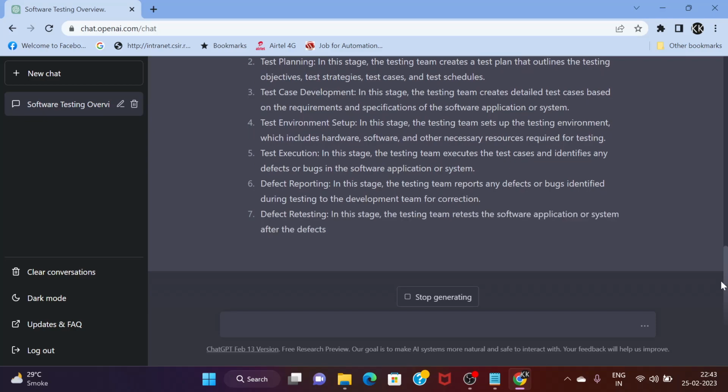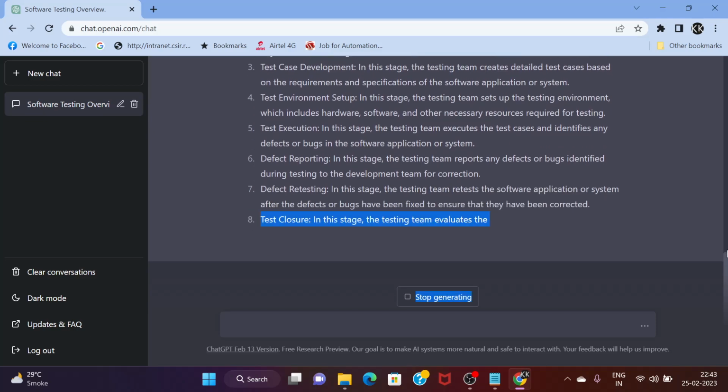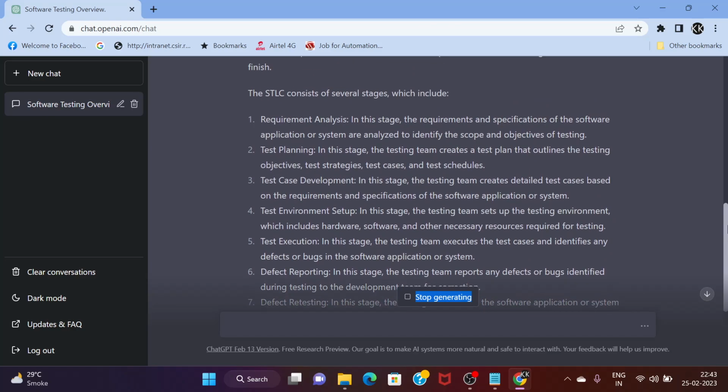So what is the first stage? All testers might be aware that before testing any software, what we need is a requirement document. We can call it a BRD, business requirement document, solution document, or BRS, or different organizations have different naming conventions. That doesn't matter. The first step is that we need the requirement document as a tester.